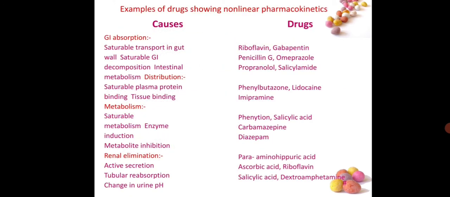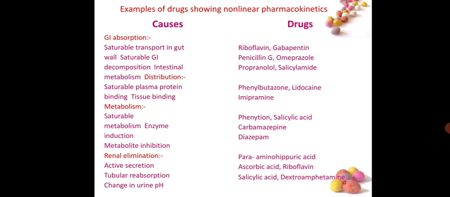Examples of drugs showing non-linear pharmacokinetics are as follows. Causes: GI absorption, saturable transport in gut wall, saturable GI decomposition, intestinal metabolism. The drugs are riboflavin, gabapentin, penicillin G, omeprazole, propranolol, salicylamide.